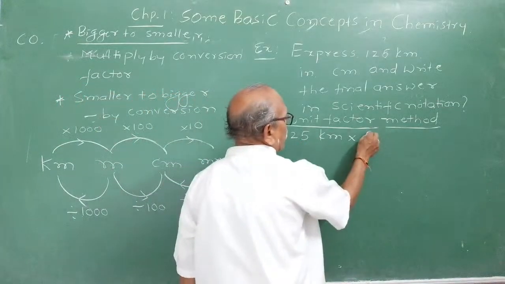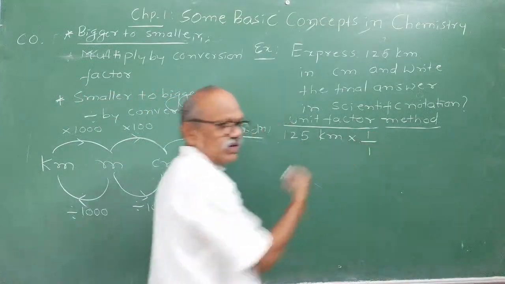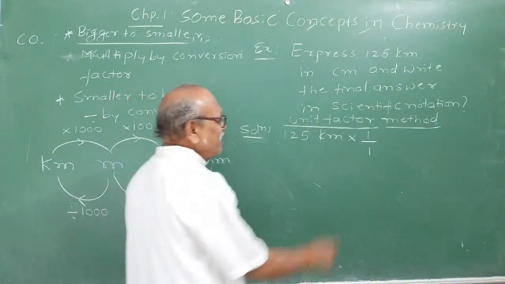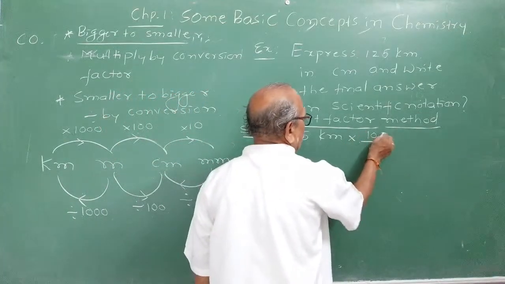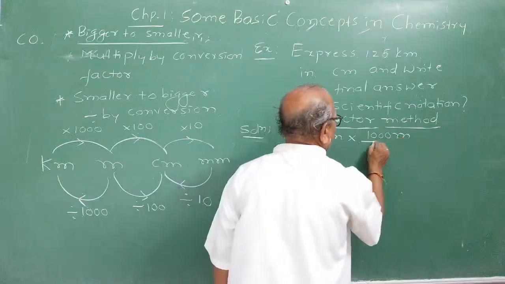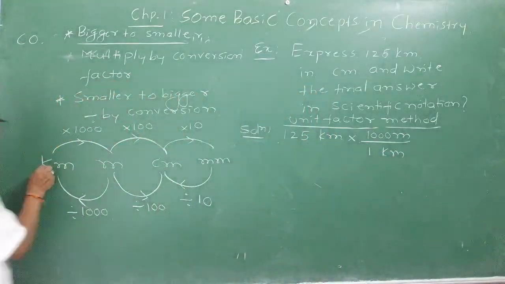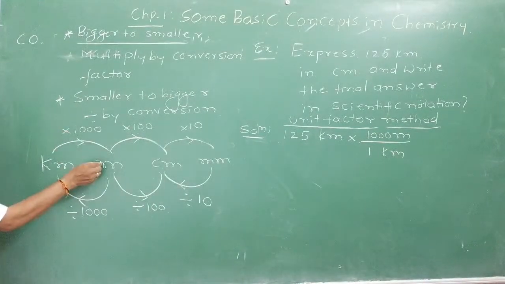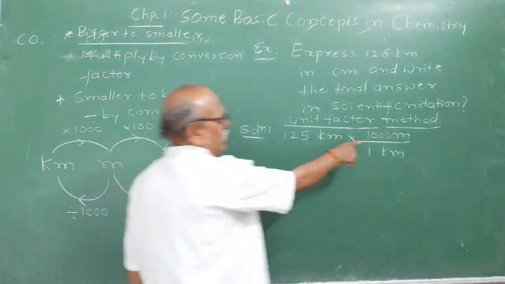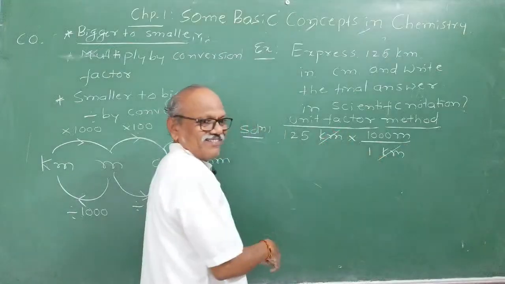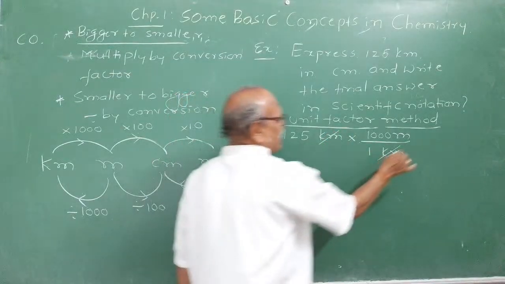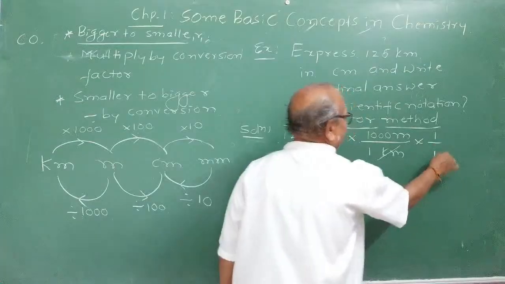What is the unit factor? 125 kilometer can be written as 1 by 1. This 1 I will write as 1000 meter, because 1 kilometer is equal to 1000 meter. Now I can cancel kilometer and kilometer; it is converted to meter. Then, in the unit factor, again you write 1 by 1.